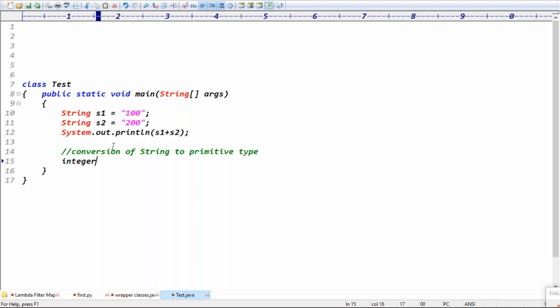If you go for Integer dot, the method name is called what? Parse int method, guys, like parse xxx method. Parse int, parse float, parse double, parse long, something like that, right?